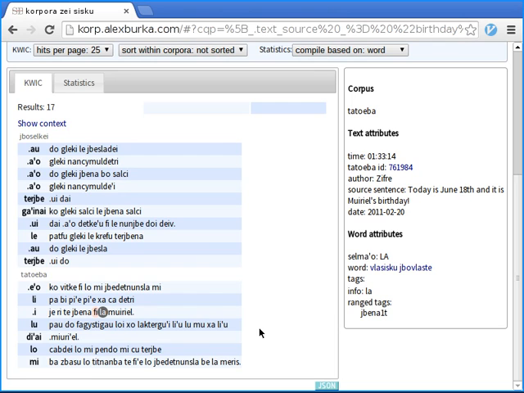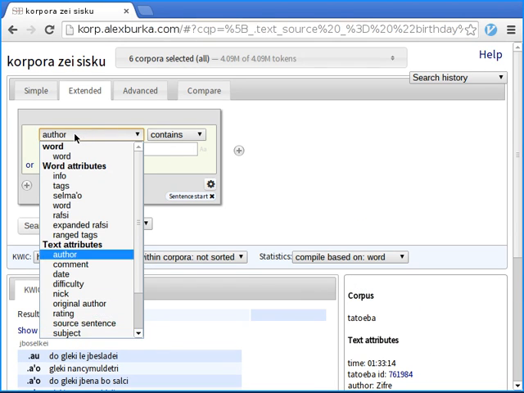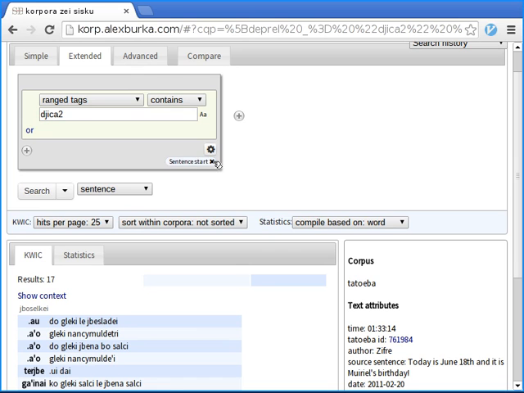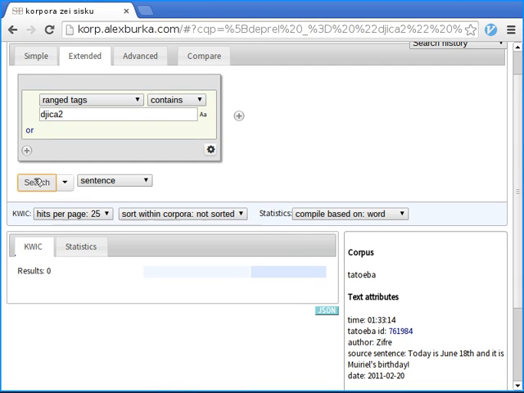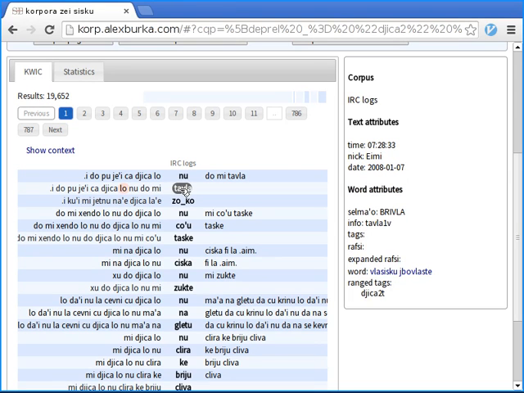I mean, this information is added if you want to use it, and one thing you can use it for is, for instance, if you pick that the range tag should be Jisha2. You have to click contains here, otherwise it won't get any hits. Okay, so if you do it with this, we get everything which is part of a Jisha2. So Jisha luno do mi tabla, and then we get this one as well. Tabla as well. This do and mi, this is the same sentence here.